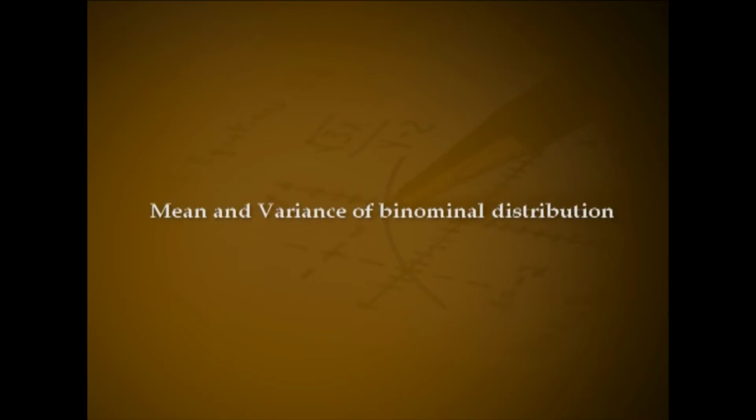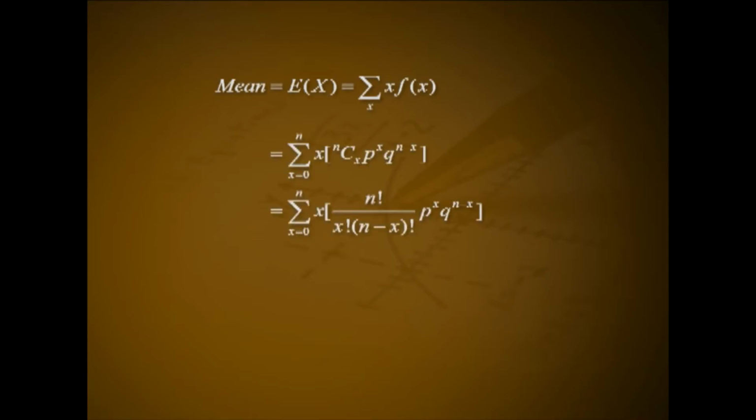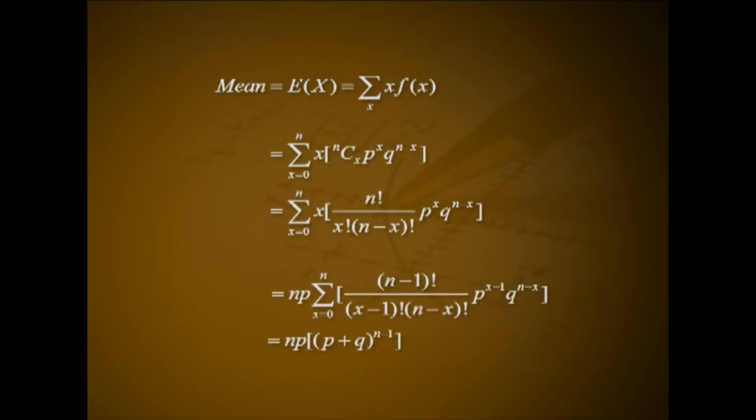Mean and variance of binomial distribution. Mean = expectation of X = summation of x f(x), that is summation x from 0 to n of x nCx p^x q^(n-x). That is summation x from 0 to n of x n!/(x!(n-x)!) p^x q^(n-x). That is np times summation x from 0 to n-1 of (n-1)!/((x-1)!(n-x)!) p^(x-1) q^(n-x). That is np (p + q)^(n-1), that is np (1)^(n-1), which is np.